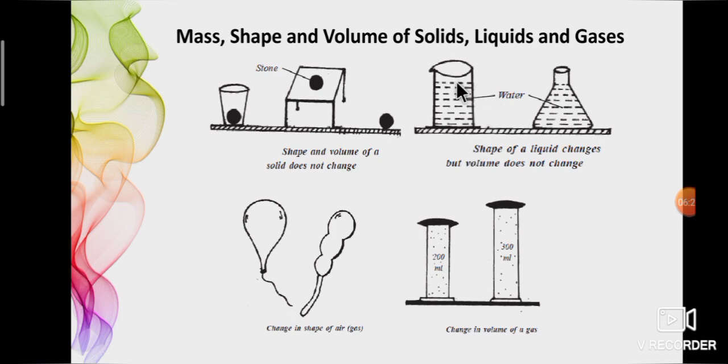See the next picture. Water in a 100 ml conical flask and a beaker. Water takes both containers' shape. So this example confirms that water or oil have definite volume but do not have definite shape. See the picture below. Air in a balloon has different shapes. If you fill a 200 ml jar and a 300 ml jar with 100 gram of nitrogen gas, the volume of the gas becomes 200 ml and 300 ml. So you can understand from this activity that gases do not have a definite shape and volume.